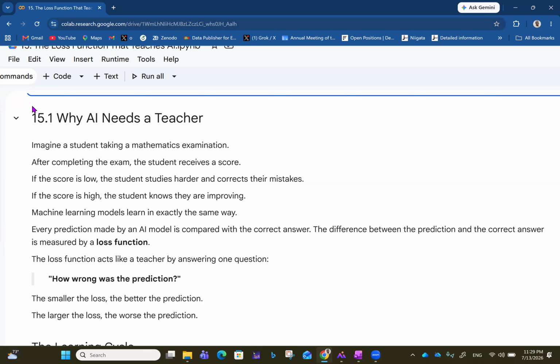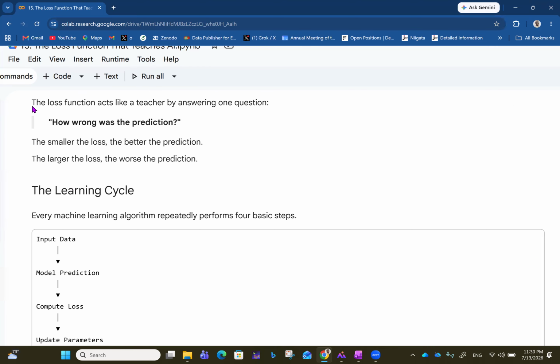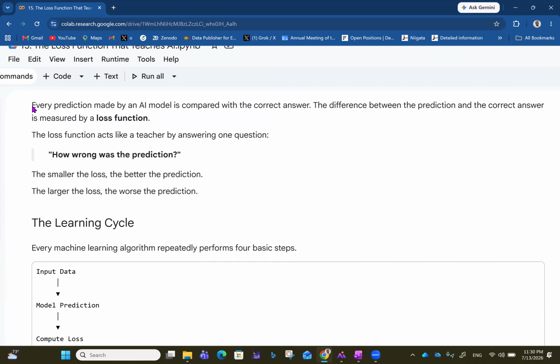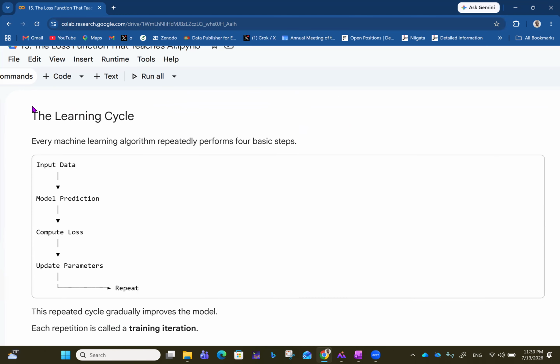The loss function acts like a teacher by answering one question: how wrong was the prediction? The smaller the loss, the better the prediction. If the loss is zero, it means that the model is getting a perfect answer. The larger the loss, on the other hand, the worse the prediction. So that's why AI models have to be taught.